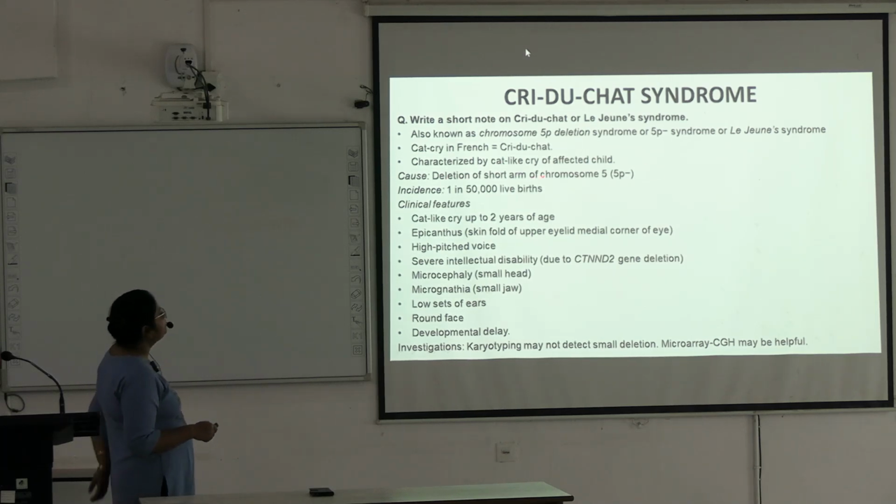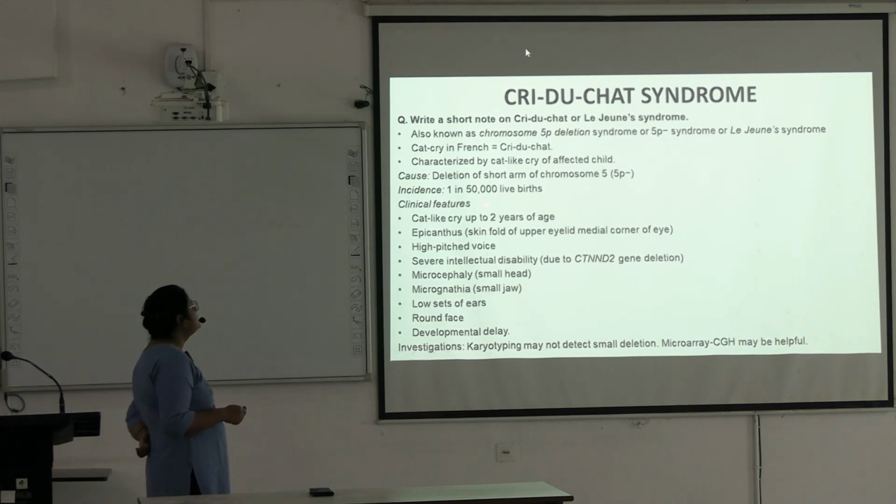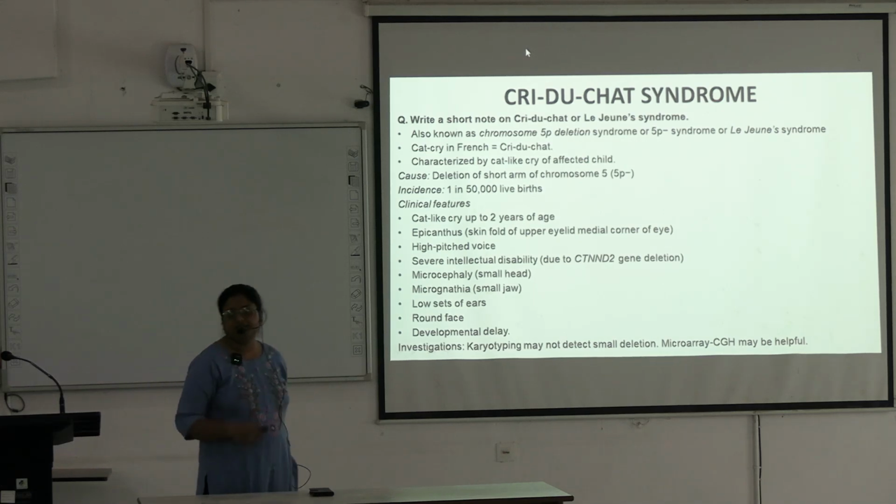The cause is deletion of the short arm of chromosome 5. Incidence is 1 in 50,000 live births. Clinical features of this count as a short note. Okay, cri-du-chat is very important. Short note.